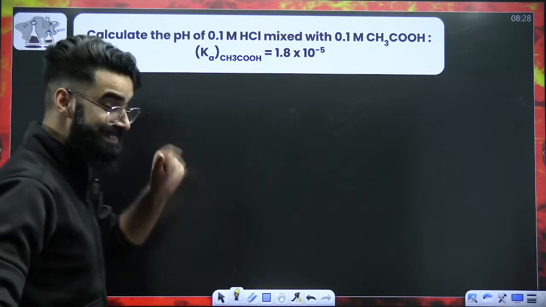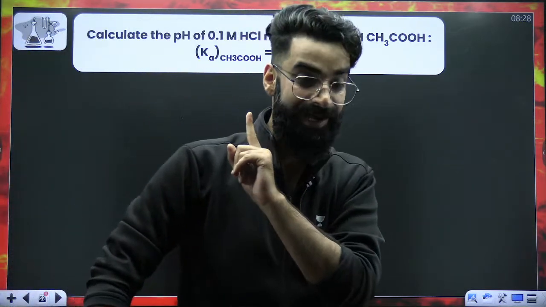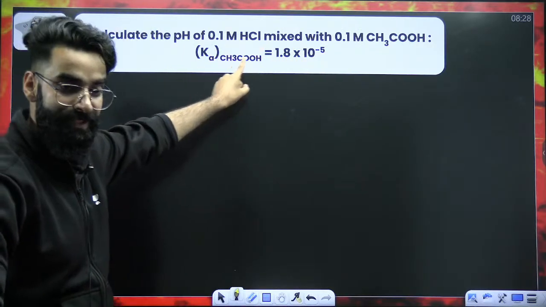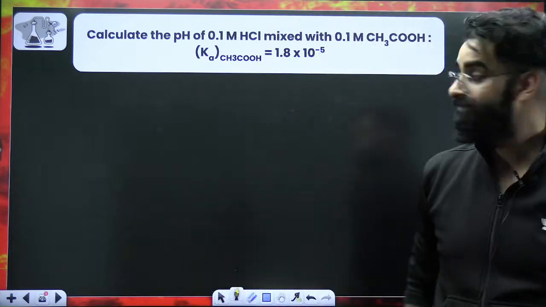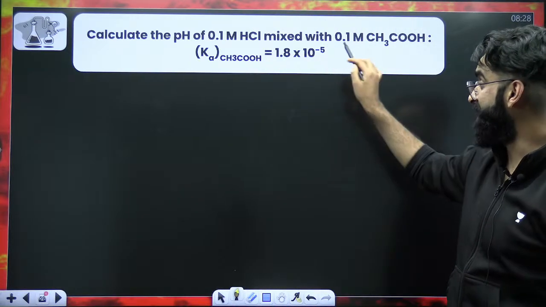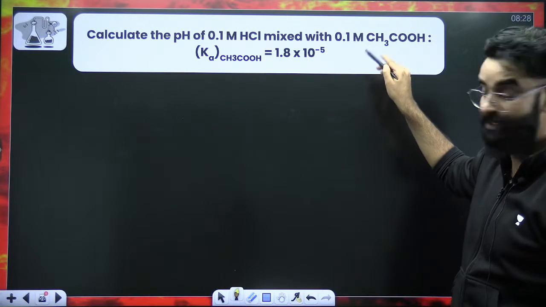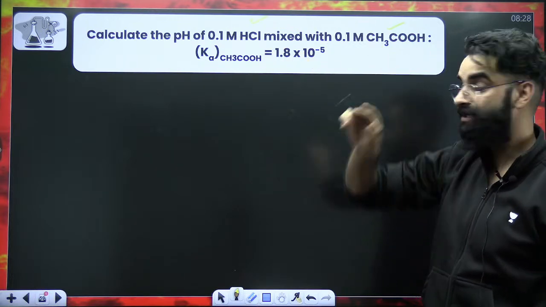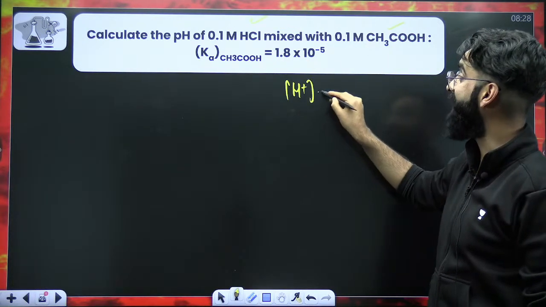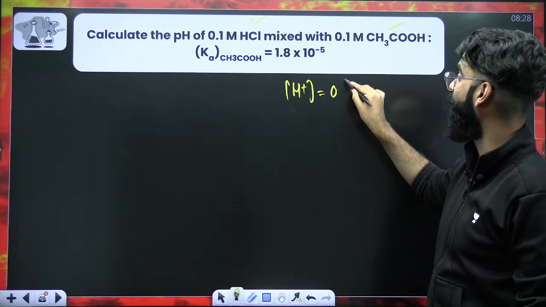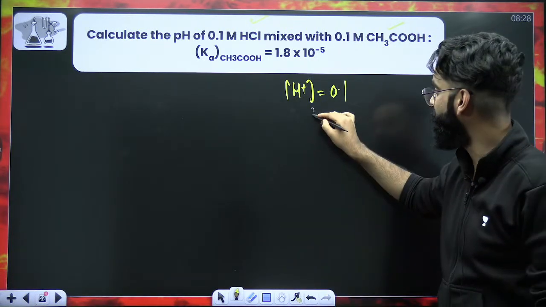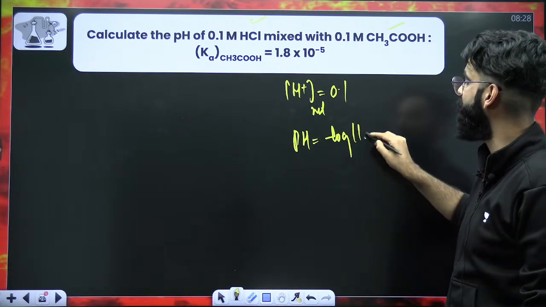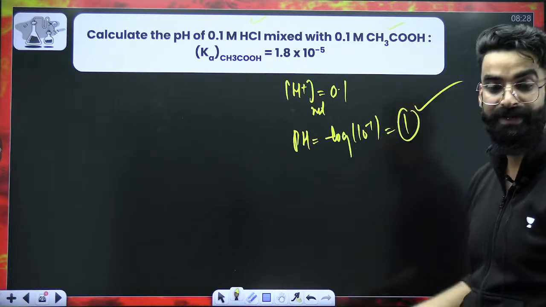Okay, let me just see whether you remember the concepts which we discussed earlier in today's session or not. Calculate the pH of this particular solution. 0.1 molar HCl is mixed with 0.1 molar CH3COOH. Try to understand. Weak acid, strong acid, one ion in common, common ion effect. Concentration of common ion is decided by the strong electrolyte. So concentration of common ion will be directly 0.1. So net H positive ion concentration is directly 0.1. So pH of the resulting solution will be directly minus log of 10 raised power minus 1. Value coming out to be 1. So 1 is the pH.